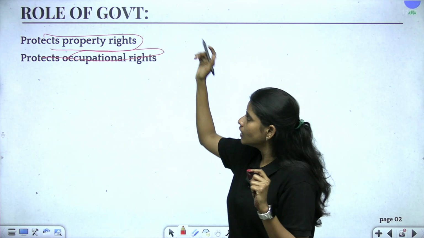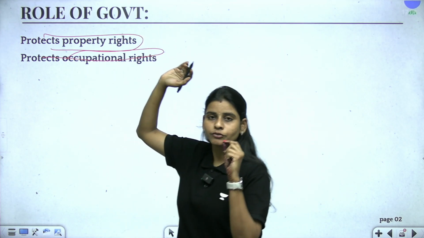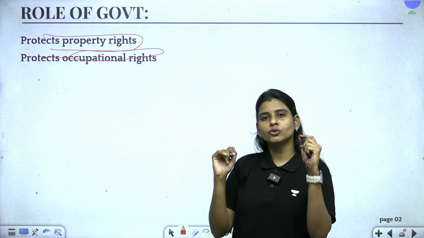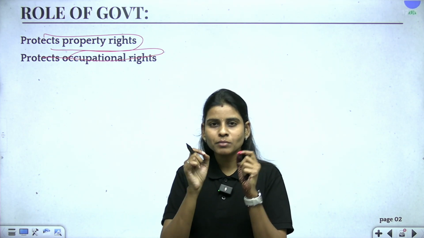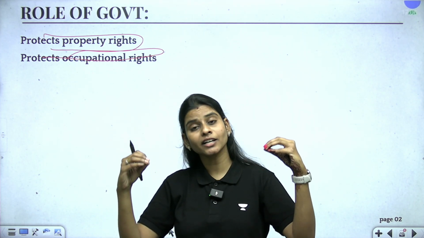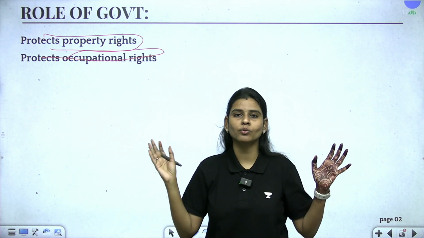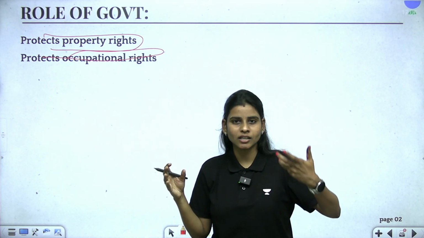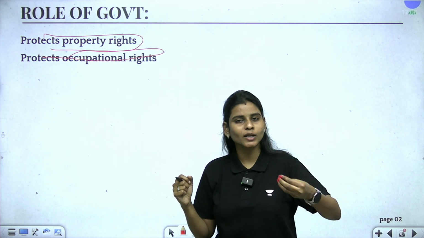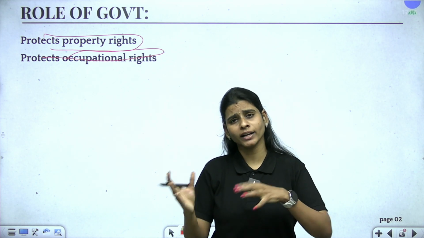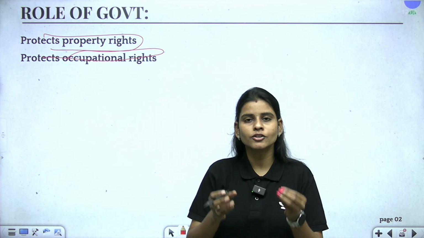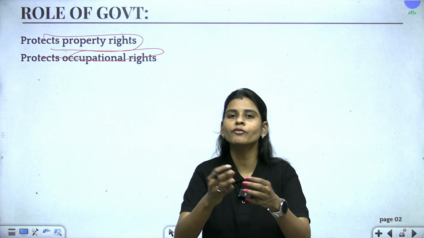If the government allows you to protect your property by mentioning this as your fundamental right in its constitution, then you can do whatever you want with that property, be it physical property or invisible property like time, labor, or even intellectual property. So it is up to you to decide how you want to use it.